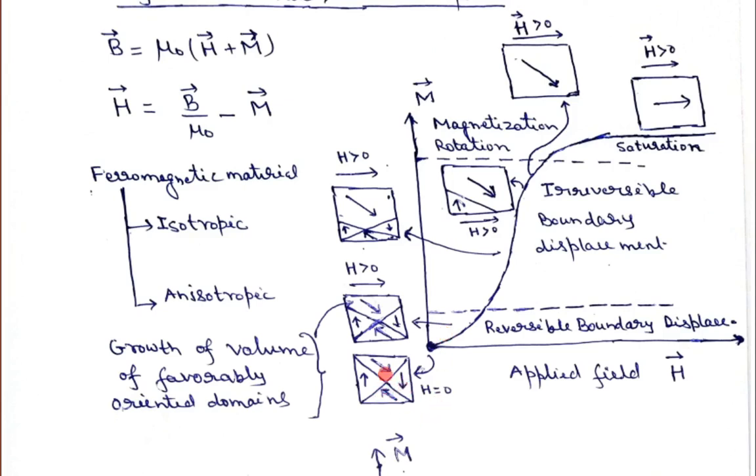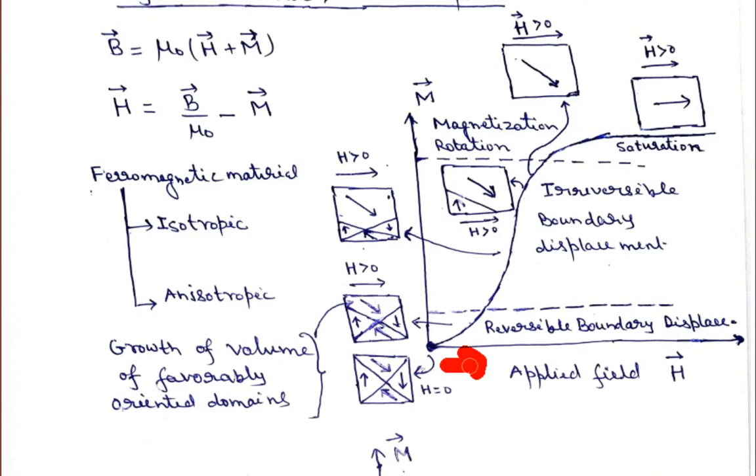Out of these 4 domains, the magnetization in each is along a different direction, while the magnetic field we applied is along one direction. Obviously this domain is quite aligned with the direction of the applied external magnetic field.